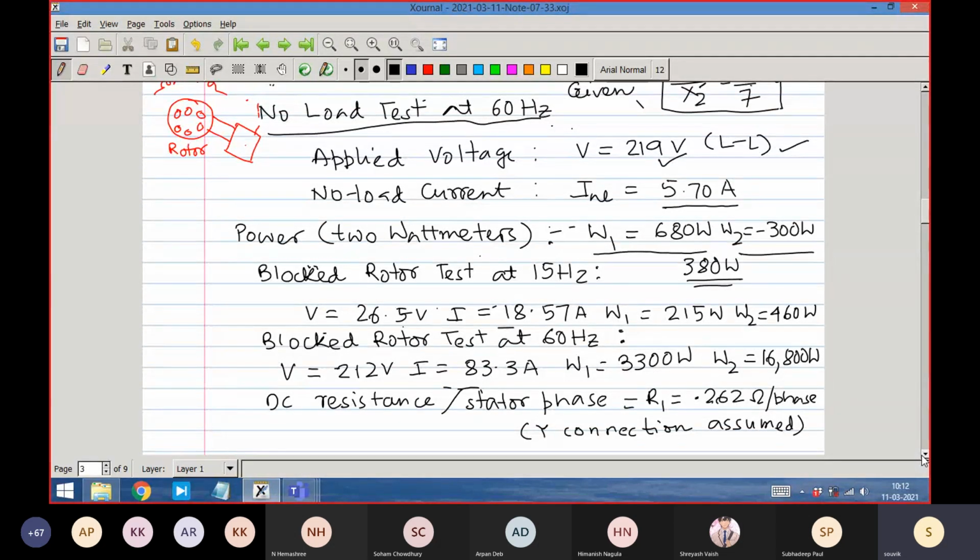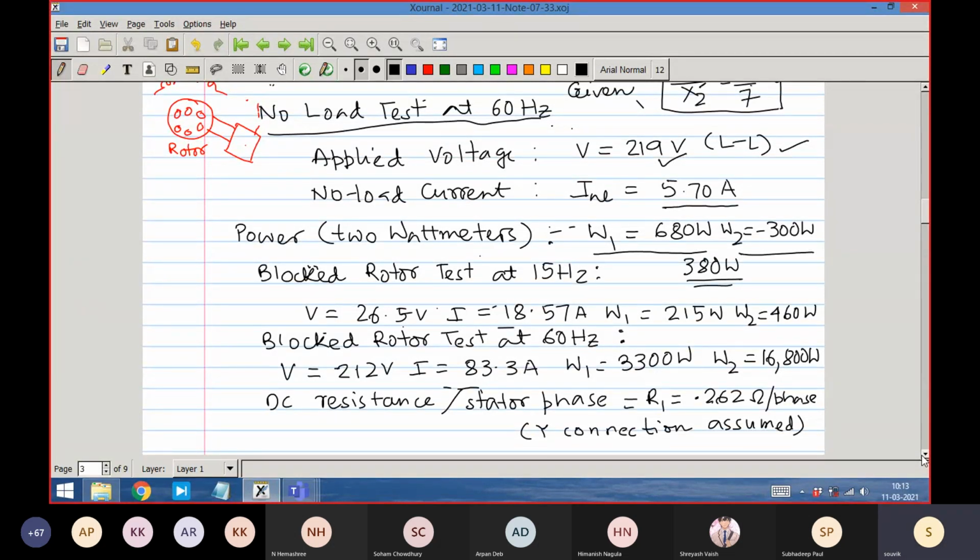So s may be 3%, 4%, right? So that 4% here should not be 15 hertz, it should be lower, but they are trying to reduce that because the rotor is blocked. So they are trying to mimic the situation, the amount of voltage that is induced in the rotor. They are not able to do it at 5 hertz because they probably do not have a supply of 5 hertz in the laboratory.